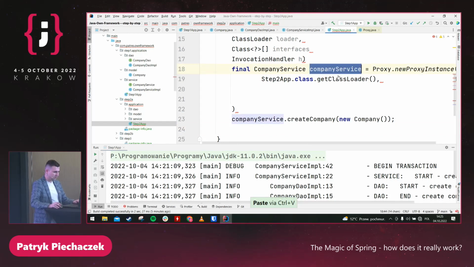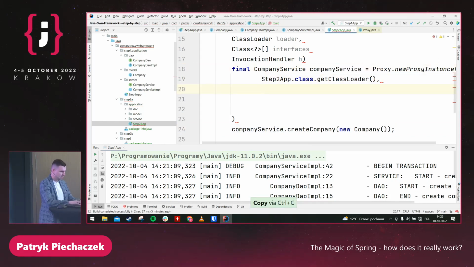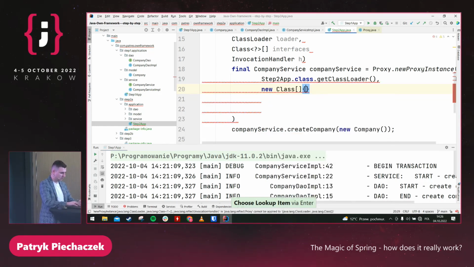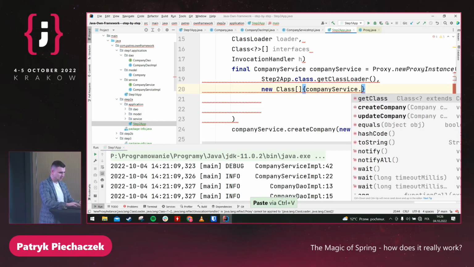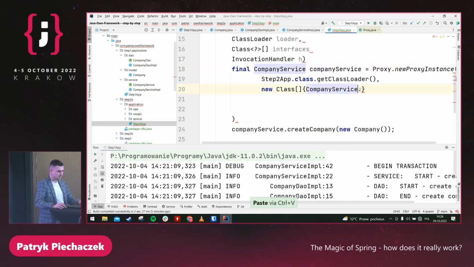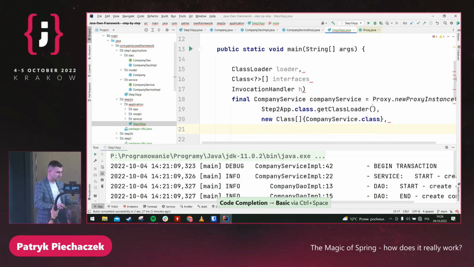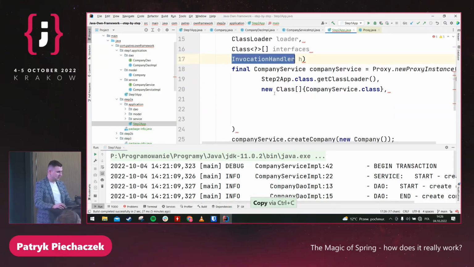Okay, so how can we create a new array, a new class array with the interface CompanyService? Okay, so we have the second parameter, and the last one, the invocation handler. It's an interface that will be responsible for our proxy, for our transaction.